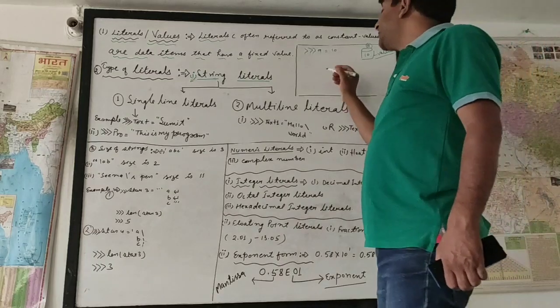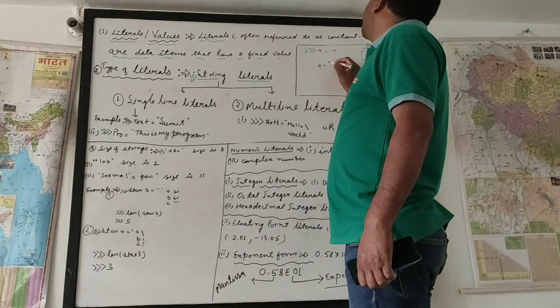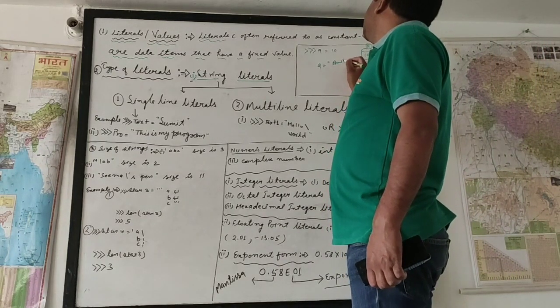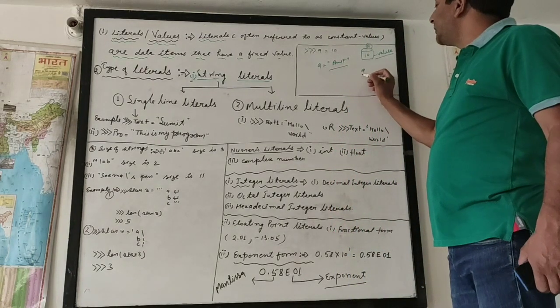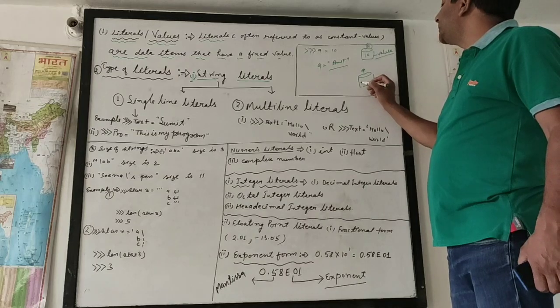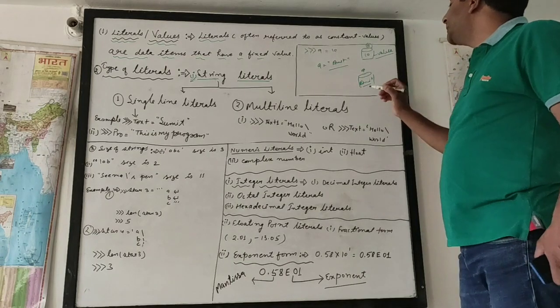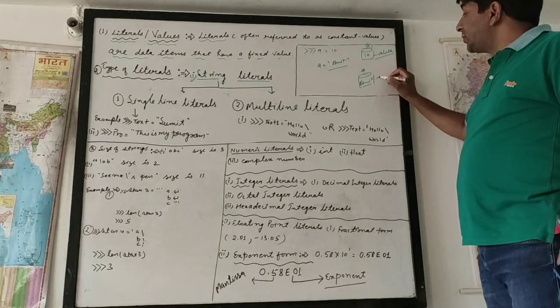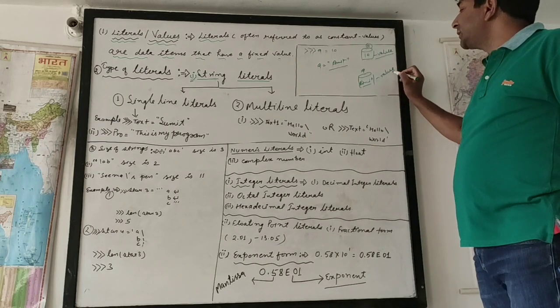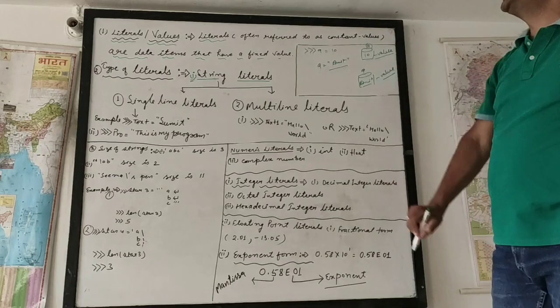Such that a equal to, suppose I have assigned Amit. If during the program the value of this a is not changed, it means it is a literal.